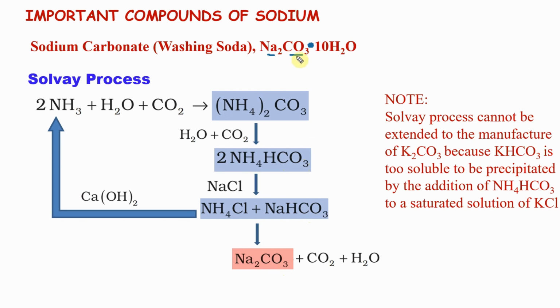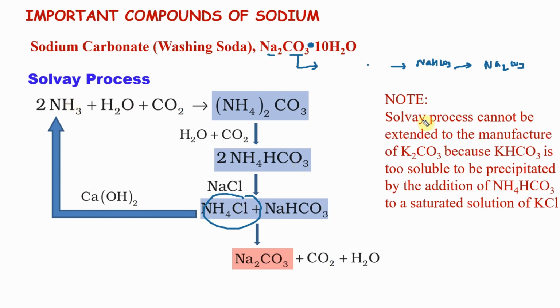So, basically, sodium carbonate is what I want, and I get it from sodium bicarbonate. Sodium bicarbonate can be obtained from ammonium bicarbonate. Ammonium bicarbonate from ammonium carbonate. Ammonium carbonate from ammonia. Remembering in reverse is easy. Sodium carbonate comes from bicarbonate. Bicarbonate comes from another bicarbonate. That comes from carbonate, from ammonia. Now this ammonia is recycled. Hence you don't need to worry much.